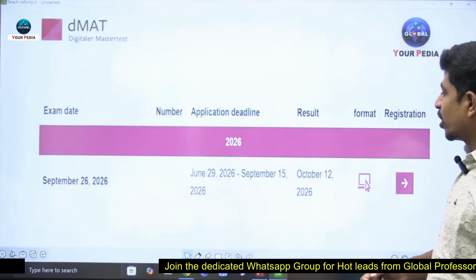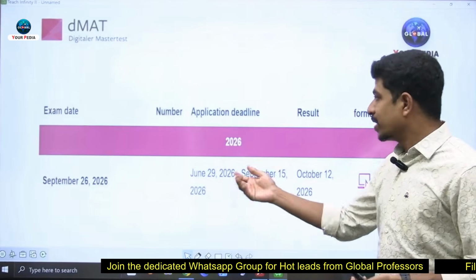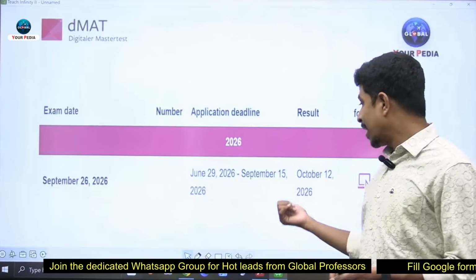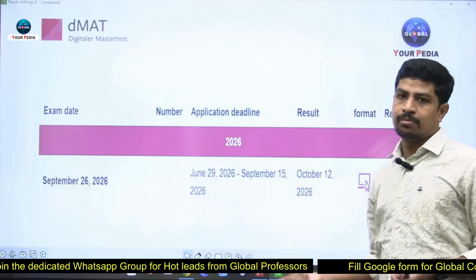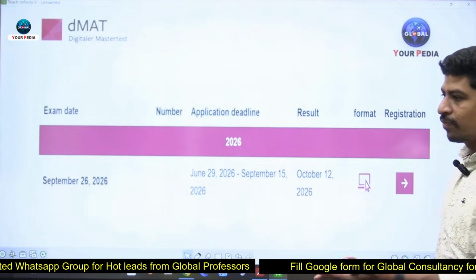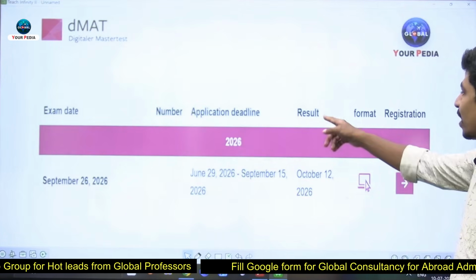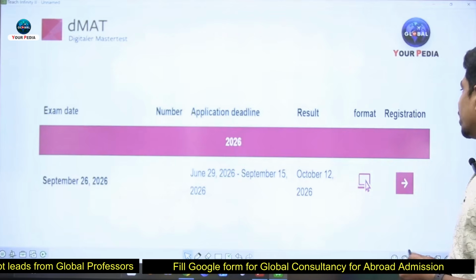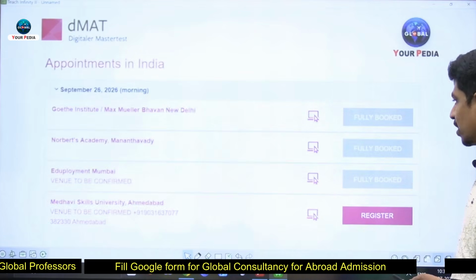The application deadline: the starting date is 29th of June and the ending date for the application form is 15th of September, and the result will be announced on 12th of October 2026. Right? Let's do a deep dive.